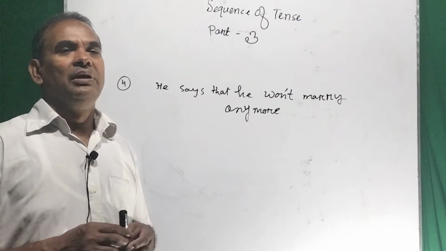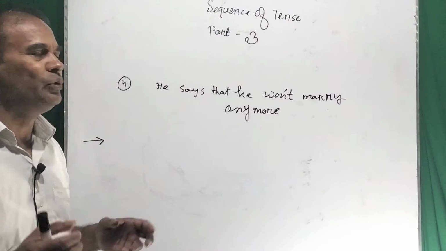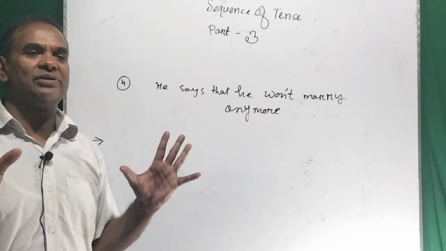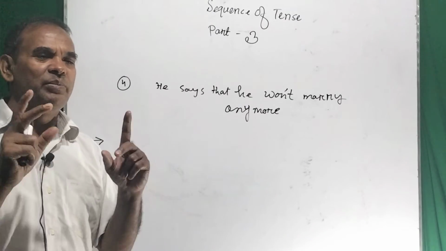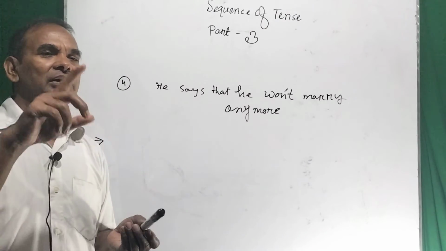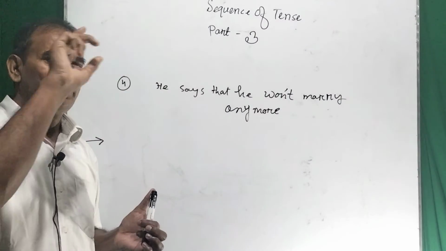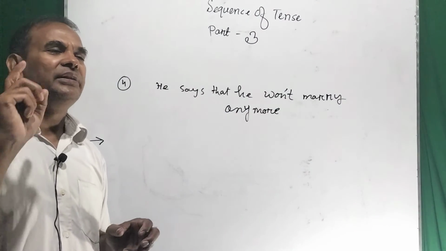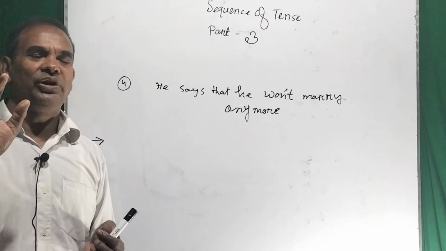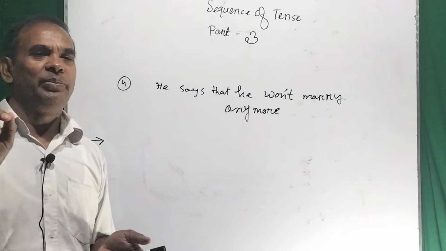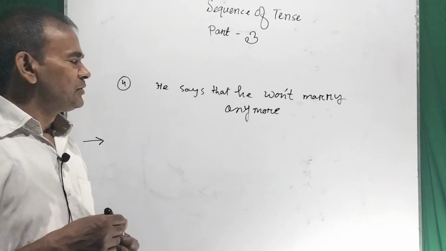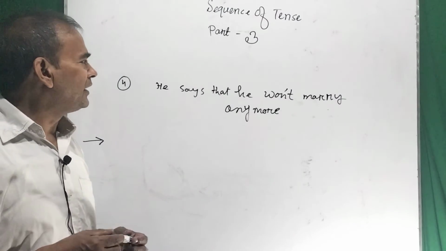So dear viewers, today's lesson was how we can use sequence of tense in the indirect speech. That means regarding the sequence of tense in the subordinate clause, and in that case the introductory or reporting verb must be in the future tense or present perfect or present indefinite tense. So you can understand, I think.